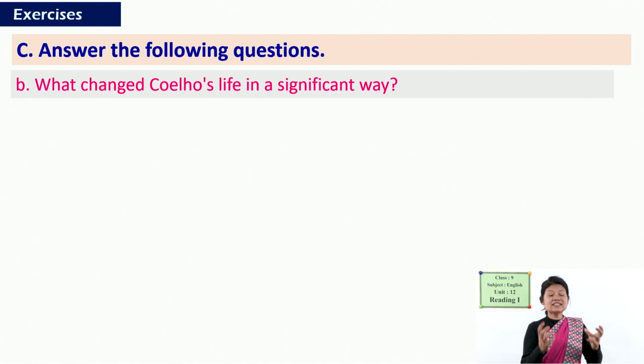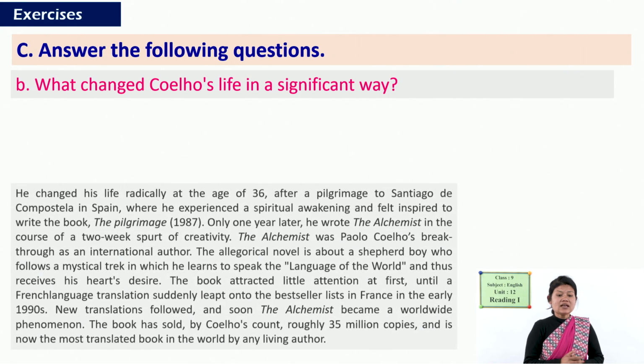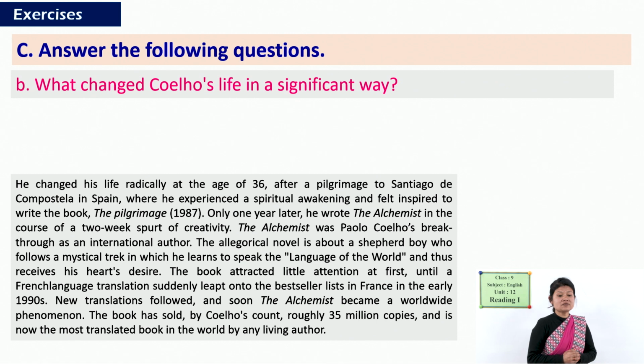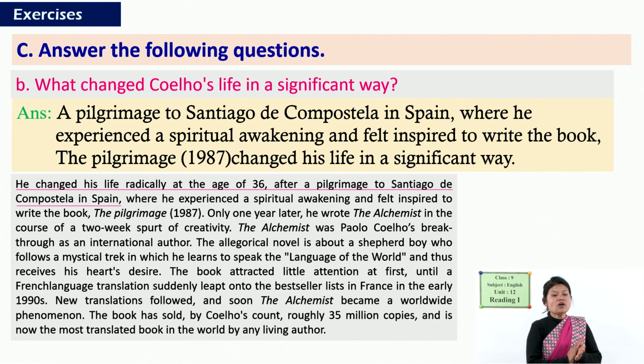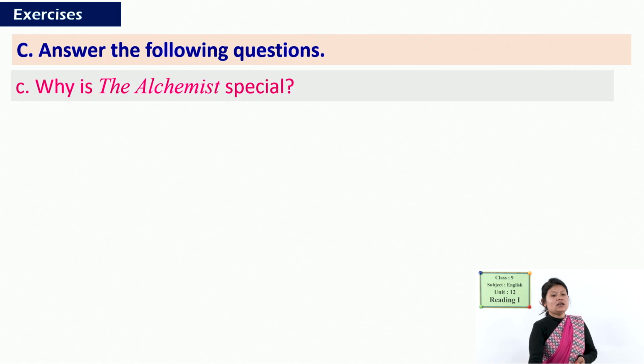The second question, what changed Coelho's life in a significant way? What changed? Will you remember? And it is from this paragraph. The paragraph starts from he changed his life. Okay. Can you find the answer here? Okay. Yes, that pilgrimage, that religious visit to a religious place. So, a pilgrimage to Santiago de Compostela in Spain, where he experienced a spiritual awakening and felt inspired to write the book. The pilgrimage changed his life. So, in short also you can write, okay, only the pilgrimage changed his life in a significant way, it is also possible.